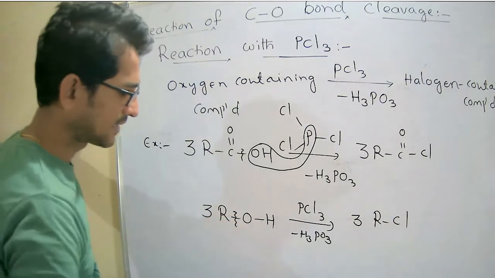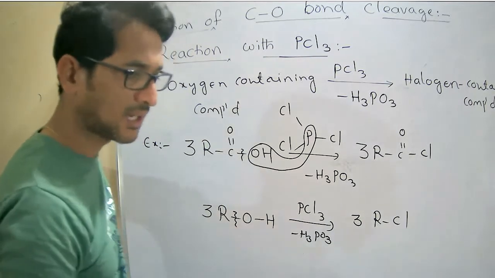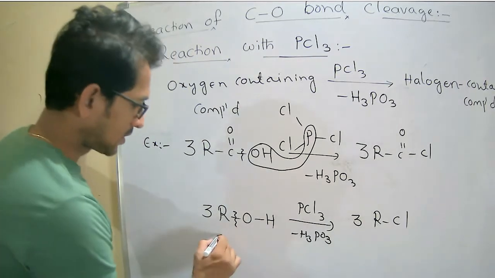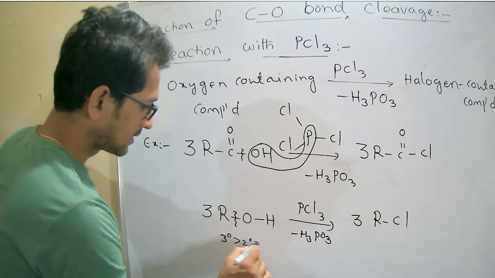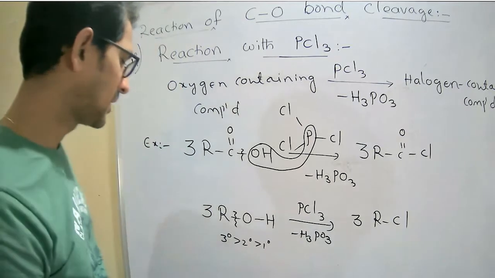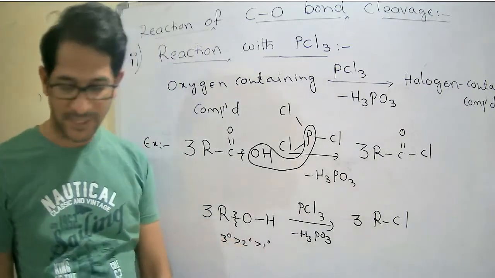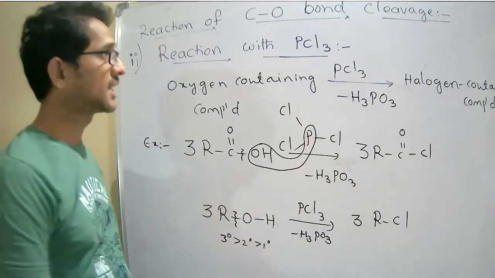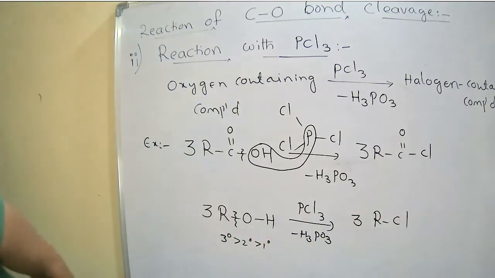And this is a mandatory case whenever you are cleaving the bond between the carbon and oxygen of alcohol, the reactivity order needs to be maintained. Tertiary are more reactive than the remaining 2. So this is about the reaction with the PCl3.